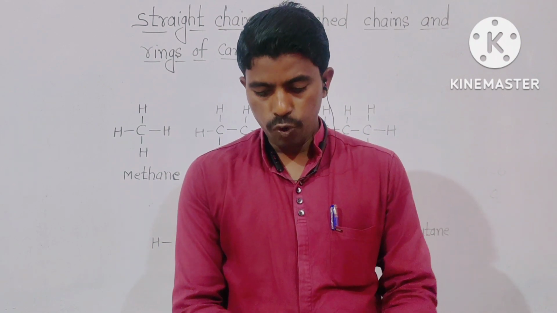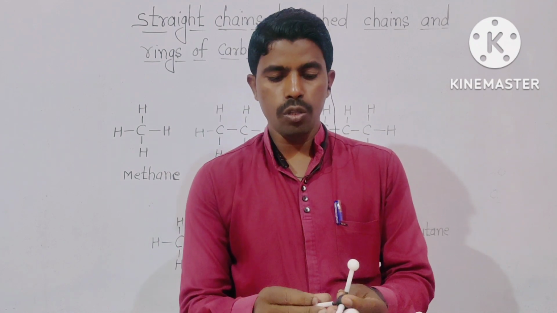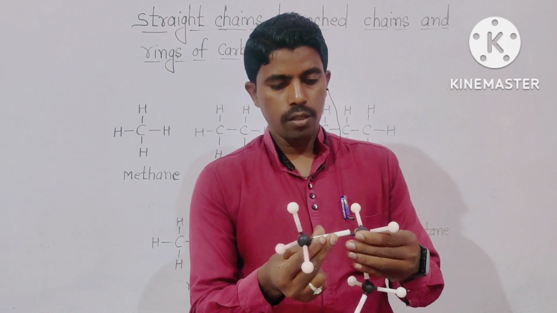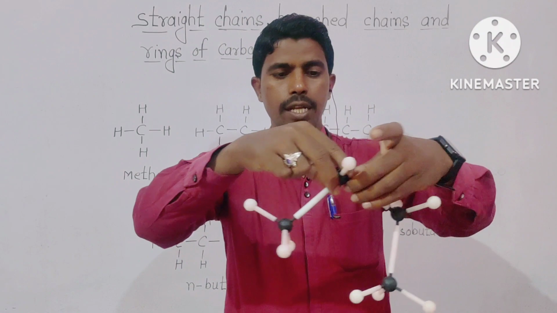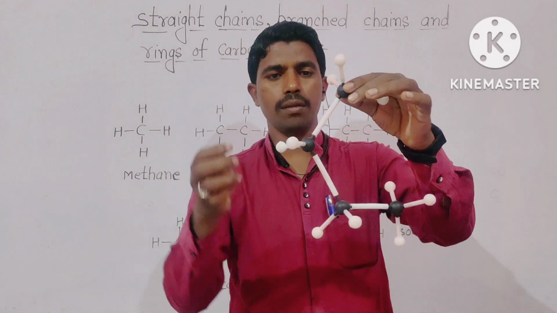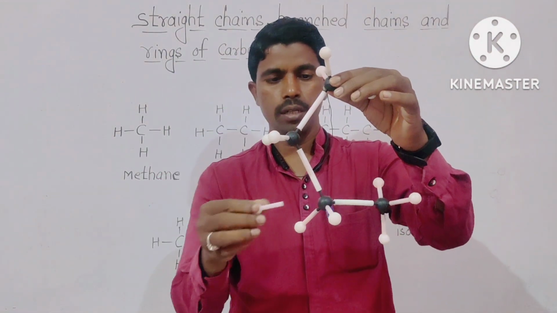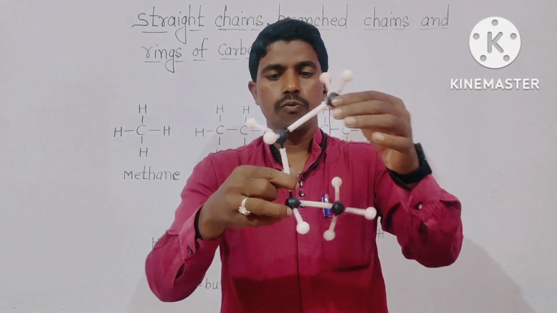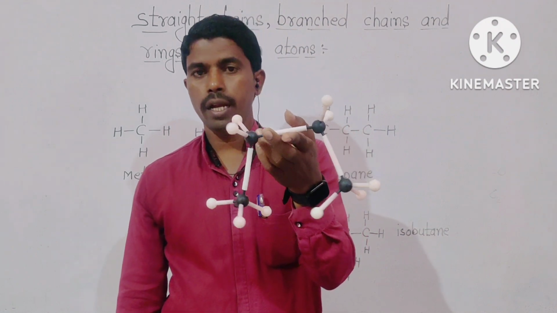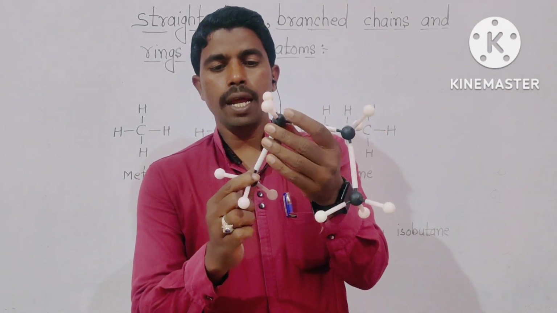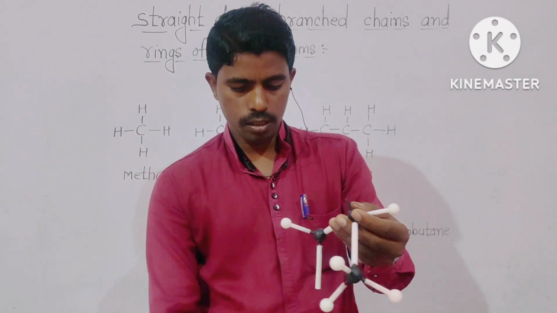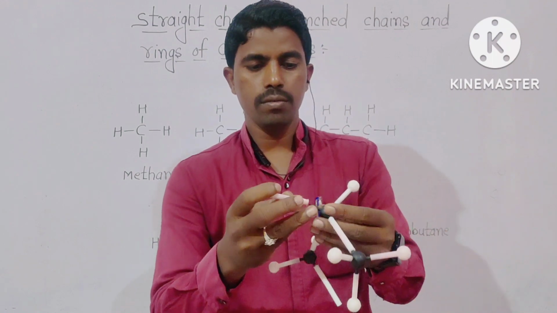Means when 4 carbon atoms are attached to each other, they form butane. Here these are the 4 carbon atoms attached one after another, forming a straight chain of carbon atoms. This is the first carbon, second carbon, third and fourth carbon atom. 4 carbon atoms are attached to each other, forming n-butane. And when one of the terminal carbon atoms is attached to the middle carbon atom, it forms the isobutane.